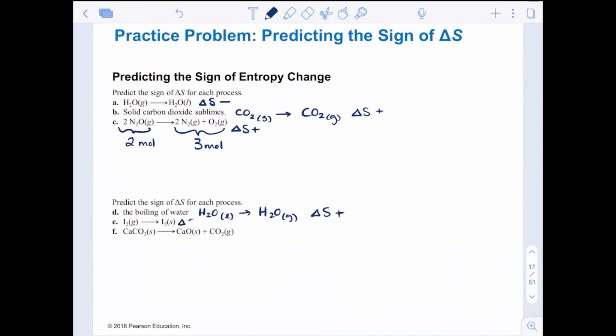That is becoming more structured, so delta S would be negative. And calcium carbonate solid becoming calcium oxide solid and carbon dioxide gas. 2 things favorable here. We're making a gas from a solid. Super awesome. Also, 1 molecule versus 2 molecules in the product. Delta S on both of those terms should be positive.